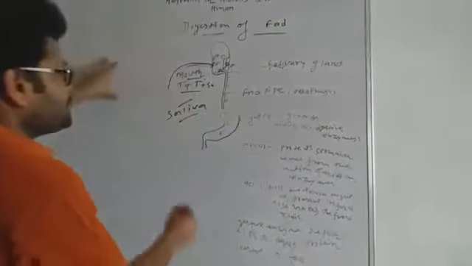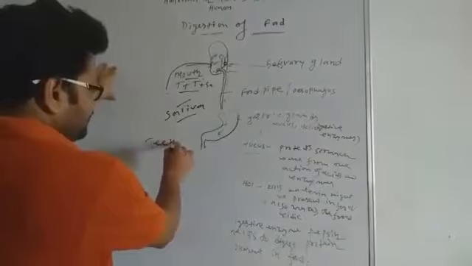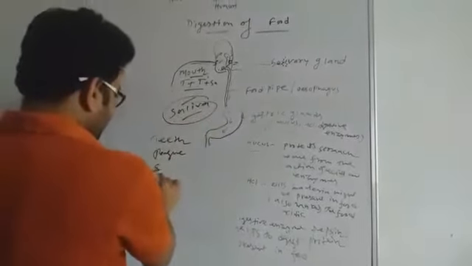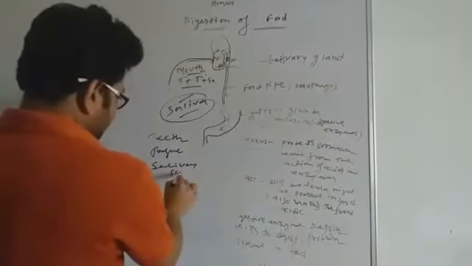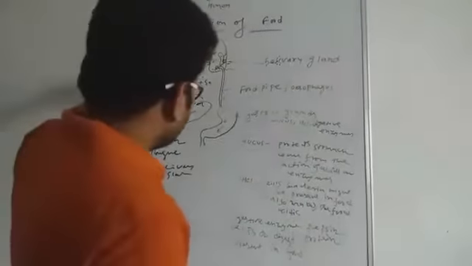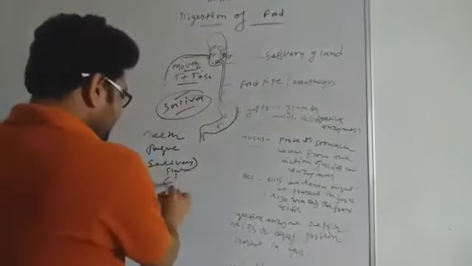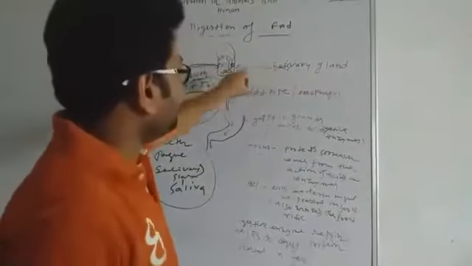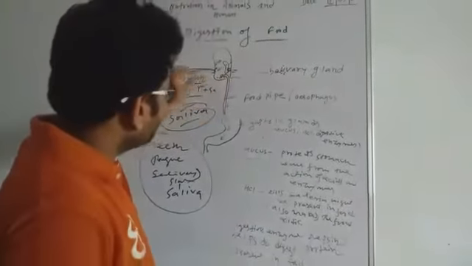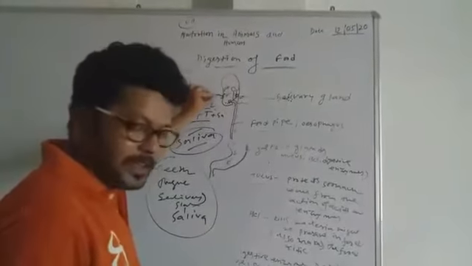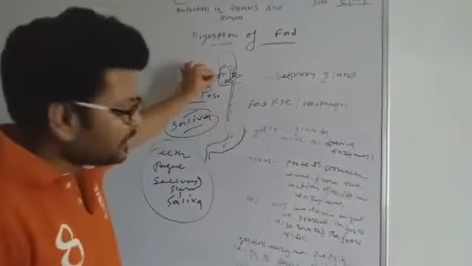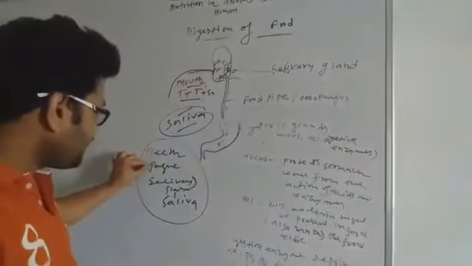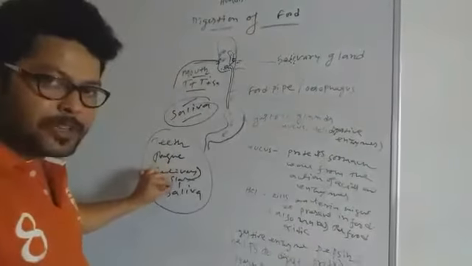Inside the mouth, teeth, tongue, and salivary glands are present. Saliva is secreted through the salivary glands. So when food particles enter the mouth, teeth, tongue, and salivary glands are present.